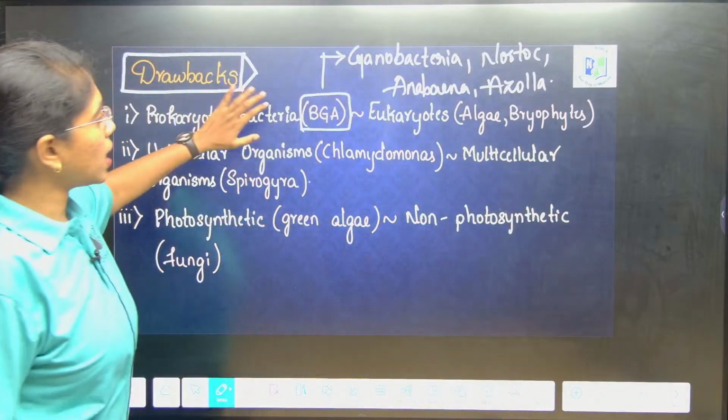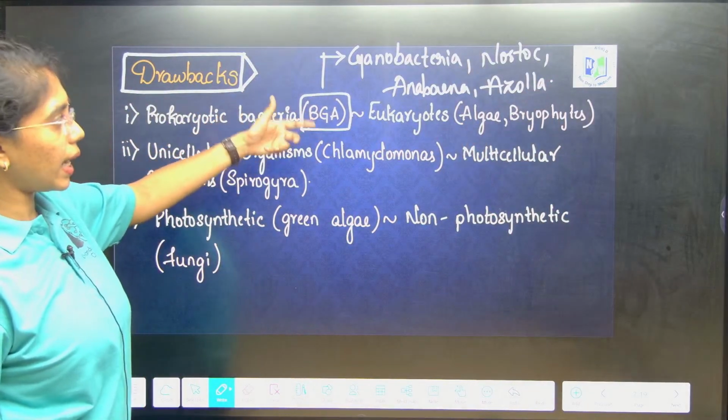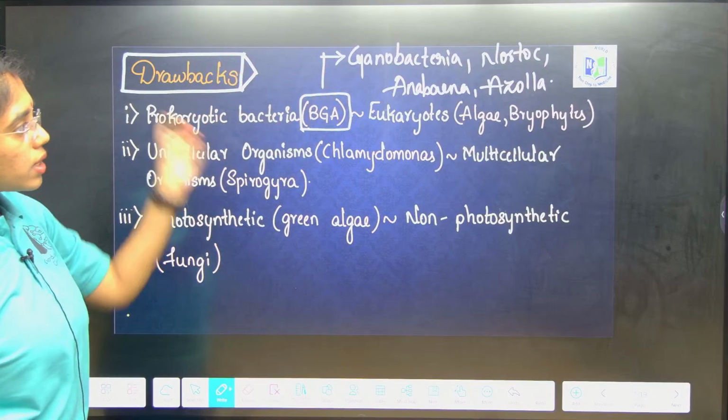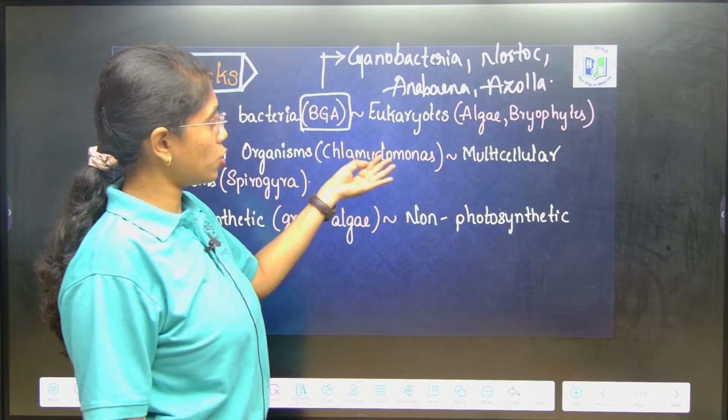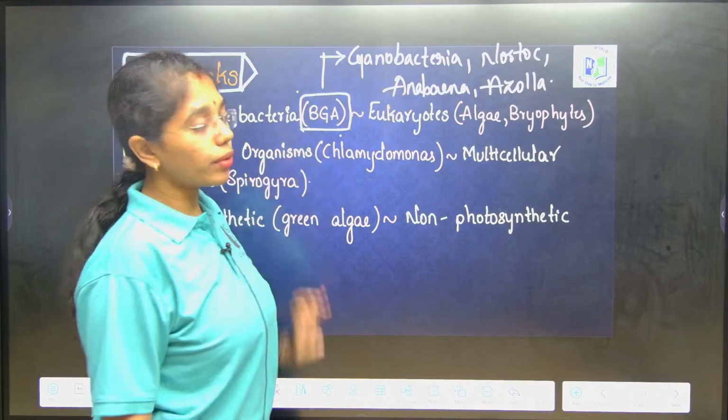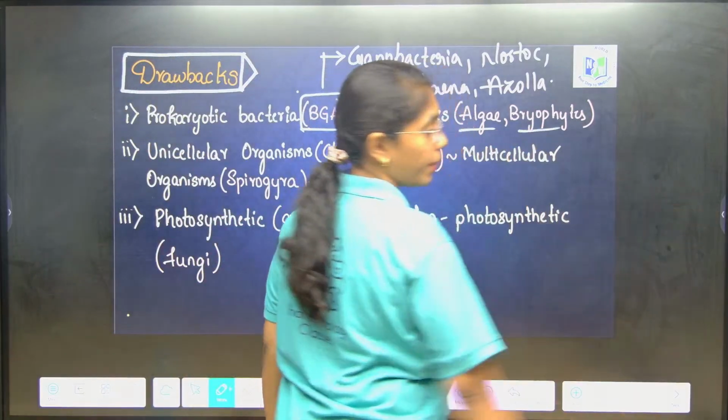Got it? These are prokaryotic blue-green algae, and they are placed along with eukaryotes like algae and bryophytes.